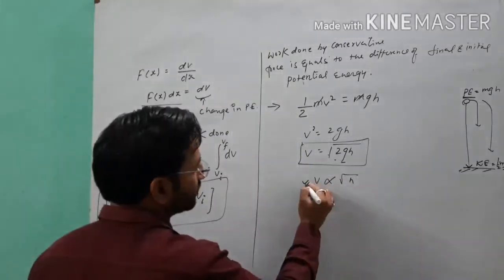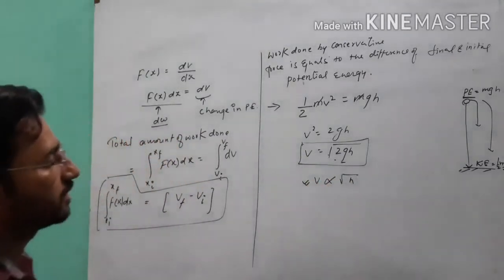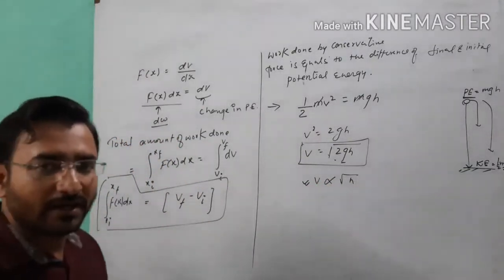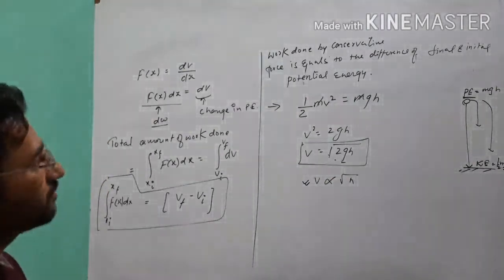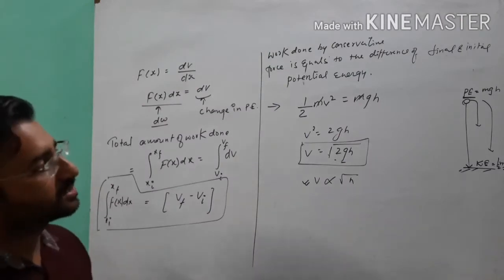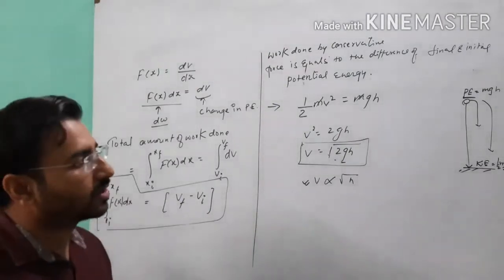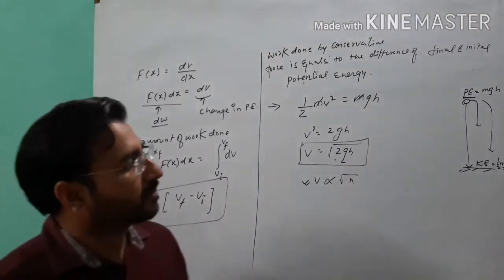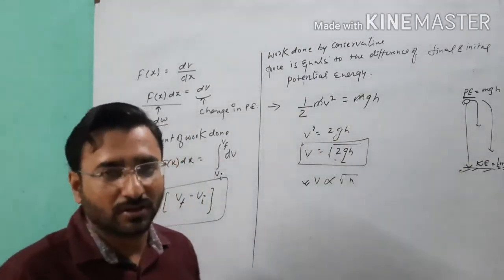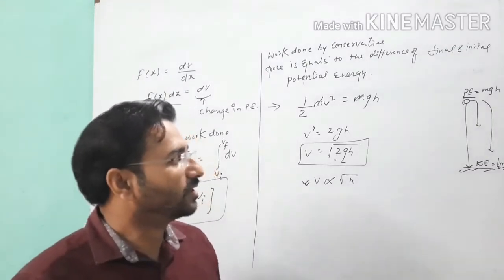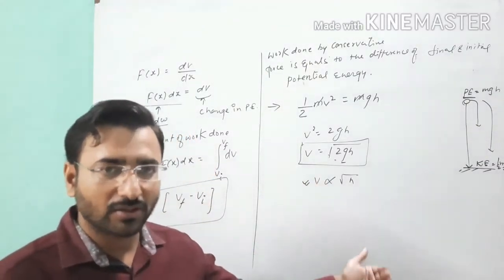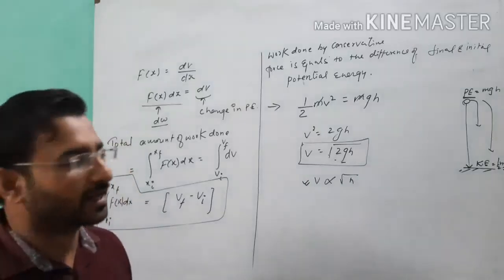So from this equation we can write this formula in front of you. So this is the part of gravitational potential energy. And here when we talk about the type of work done, when the work done will be positive, when the work done will be negative. So the work done by an object or body is our positive work done, and the work done on an object or a body is our negative work done.